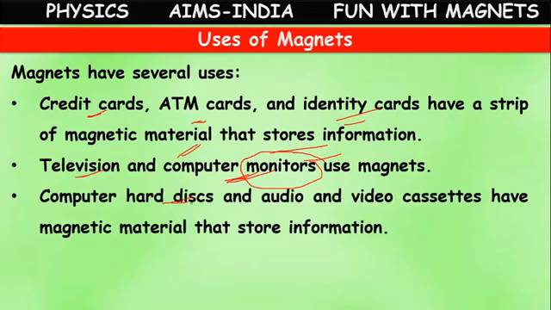Even computer hard disks, audio and video cassettes. In the olden days we used to have audio cassettes and video cassettes. For playing songs, we used to have an audio cassette tape recorder. For playing cinemas, we used to have a VCR, video cassette recorder. There we used to play video cassettes. But now we are using computer hard disks or floppy disks like that.